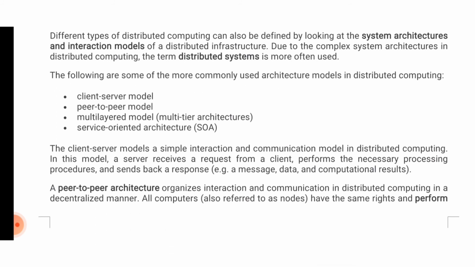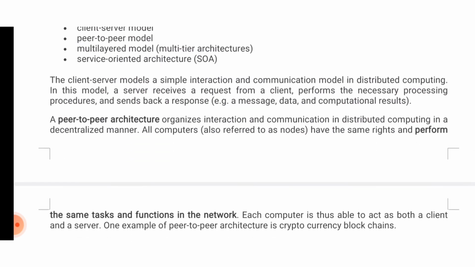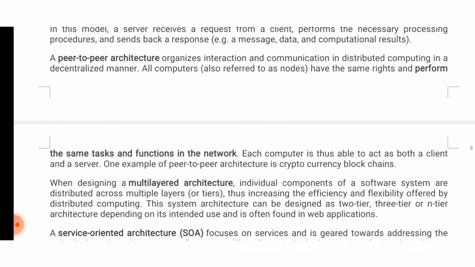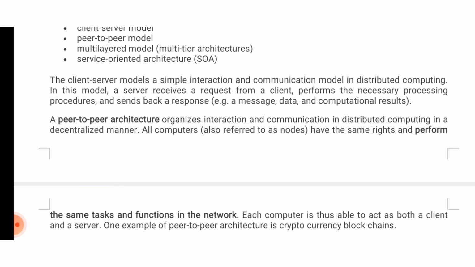So the following are some of the more commonly used architecture models in distributed computing. First one is client-server model, peer-to-peer model, multi-layered model, service-oriented architecture. So, client-server model is a simple interaction and communication model in distributed computing. In this model, a server receives a request from a client, performs the necessary processing procedure, and sends back a response.